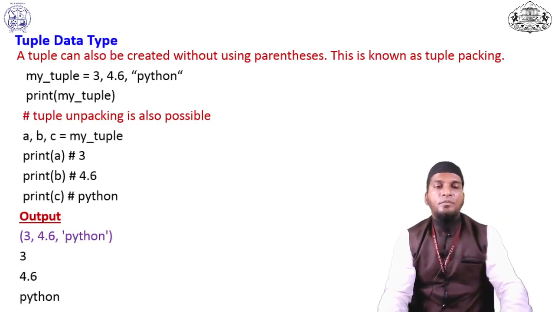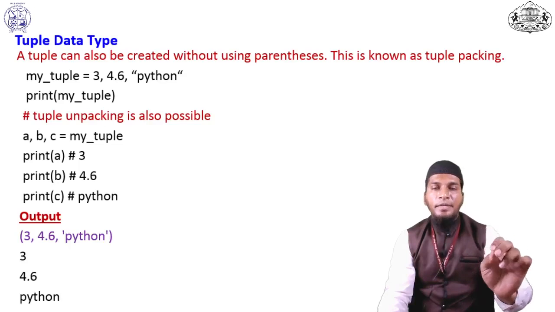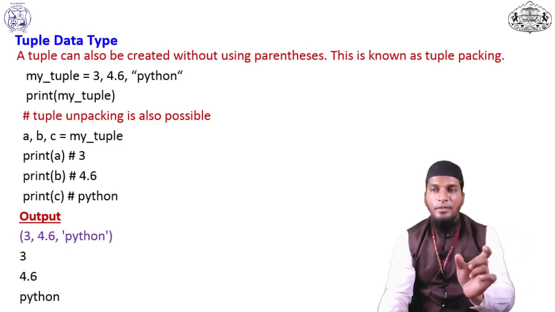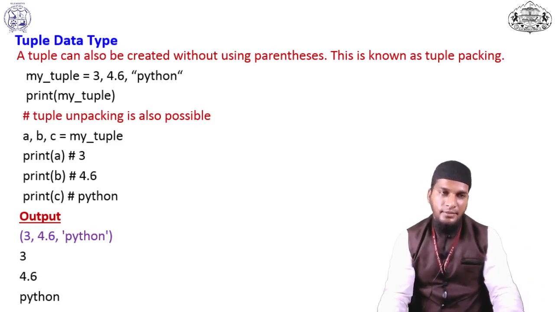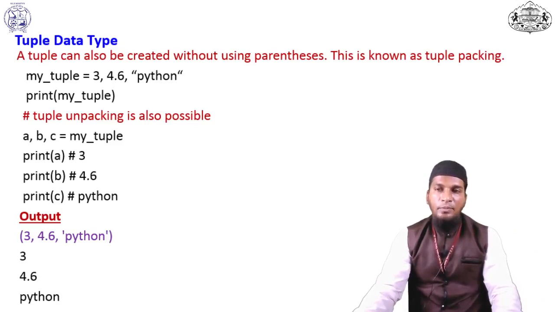See in the output, first I print my tuple, so it will print all the elements of the tuple like 3 comma 4.6 and Python. And in the next output see here 3, then in the next line 4.6 and Python. Okay, getting the concept of packing and unpacking of a tuple.